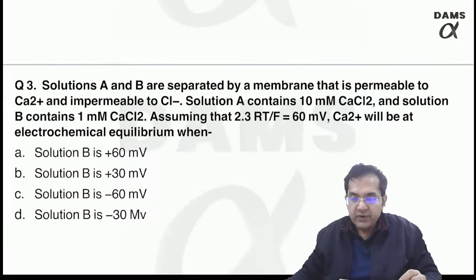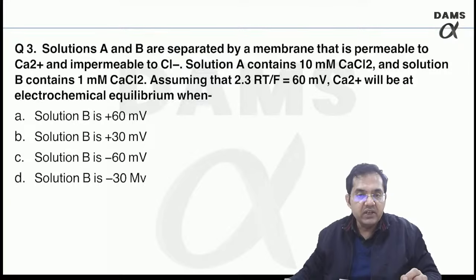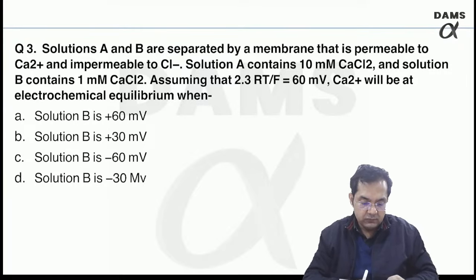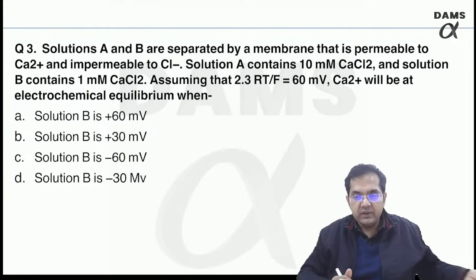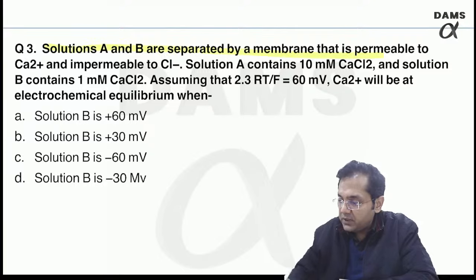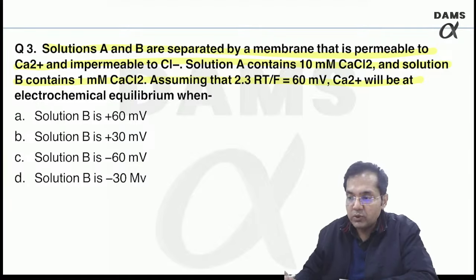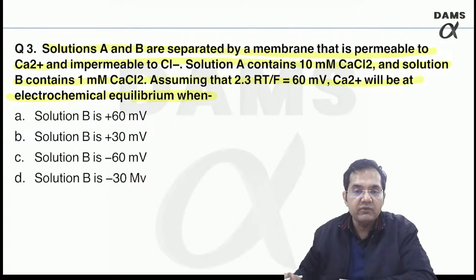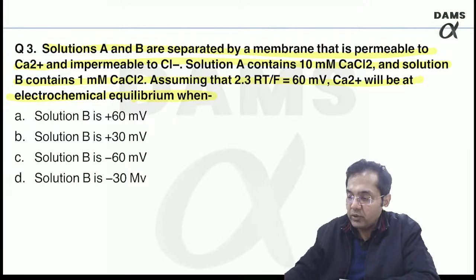Moving to question 3. Solutions A and B are separated by a membrane, right? That is permeable to calcium and impermeable to chloride. Solution A contains 10 millimoles of calcium chloride, B contains 1 millimole. Assuming 2.3 RT upon F is 60 millivolt, calcium will be at electrochemical equilibrium when?